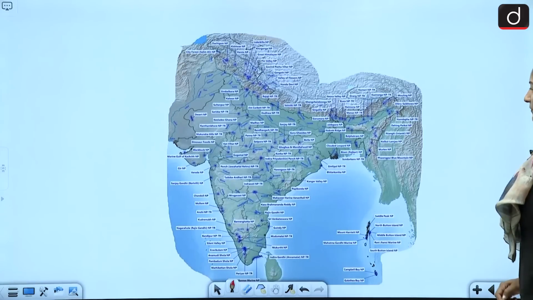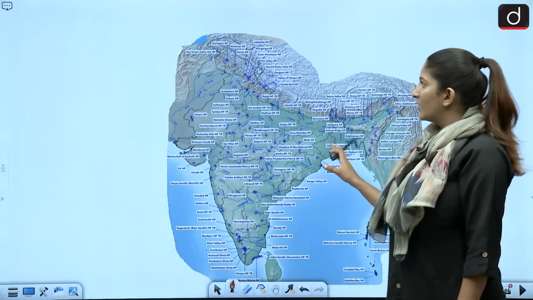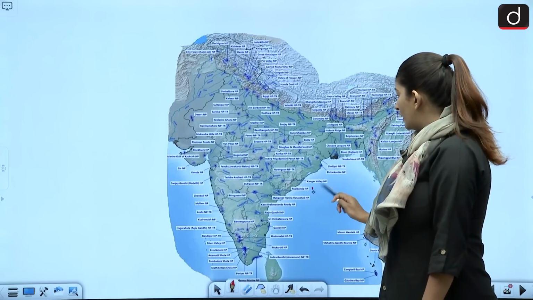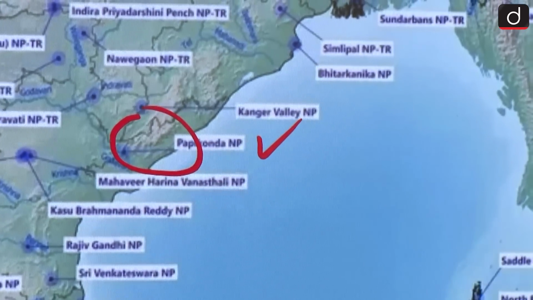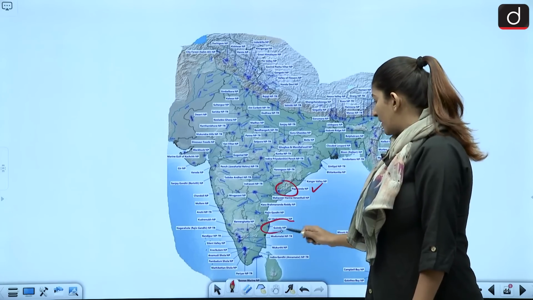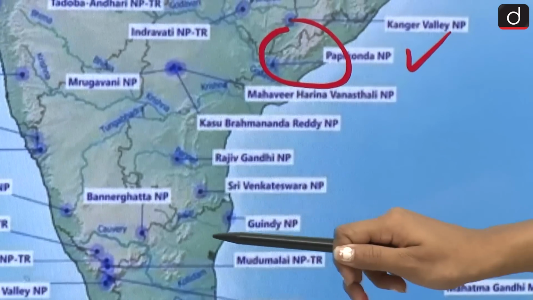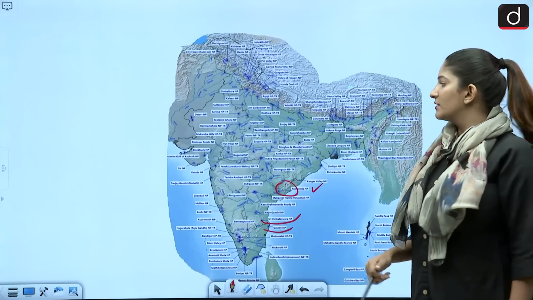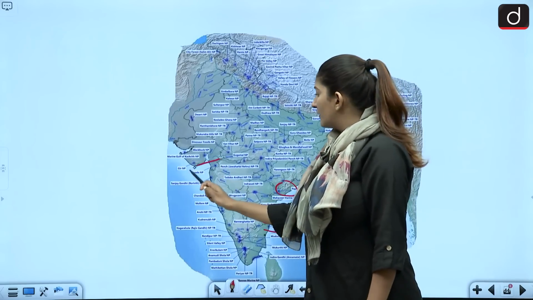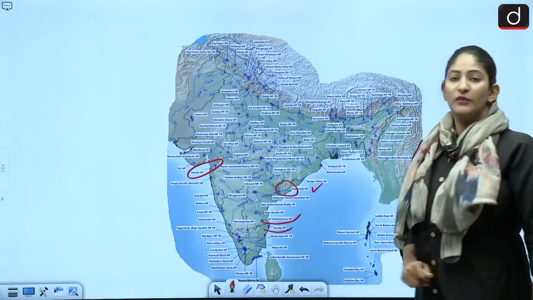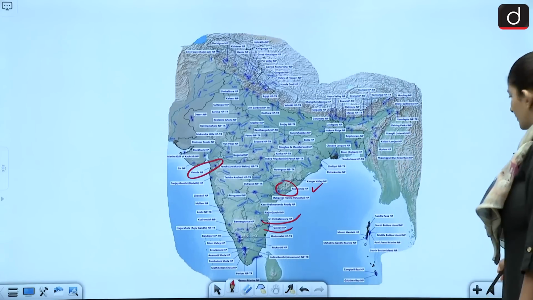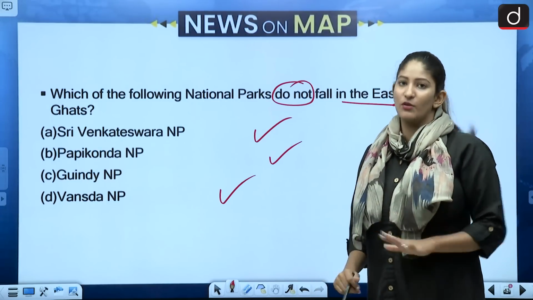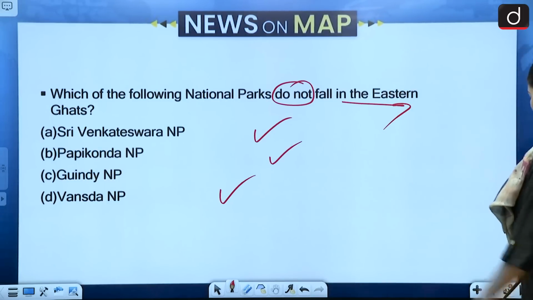Let us look at that. Now this is the region that is showing us the national parks, right? So here is the Papikonda National Park, here in the Eastern Ghats only. Then we have Gindi National Park over here and Sri Venkateswara National Park. All are found in the Eastern Ghats. Whereas Vansda National Park is in Western Ghats. So that makes only Vansda to be our correct answer over here because we had to select the national park which is not found in the Eastern Ghats. So option D is correct.